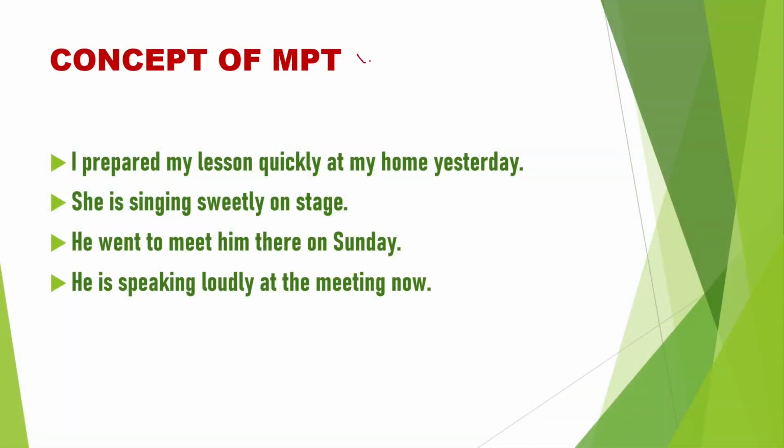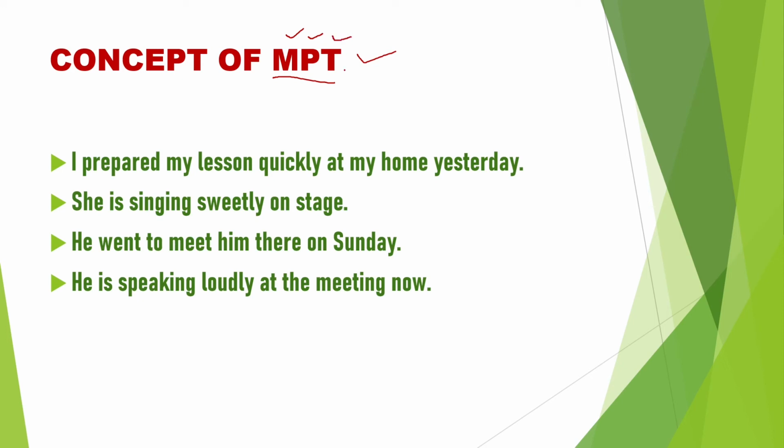Sometimes we use three kinds of adverbs in a sentence: adverb of manner, adverb of time and adverb of place. What will be its order? Let us see the concept of MPT. Now come to the point. What is MPT? M is adverb of manner, P is adverb of place, T is adverb of time.